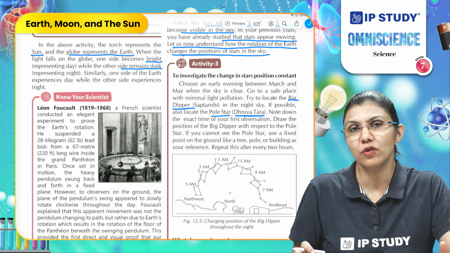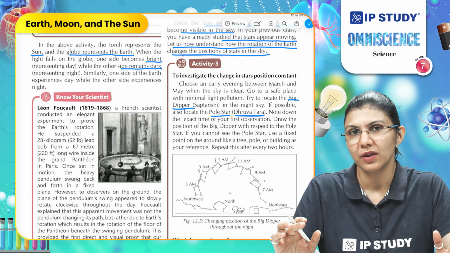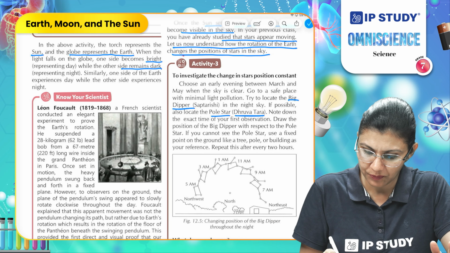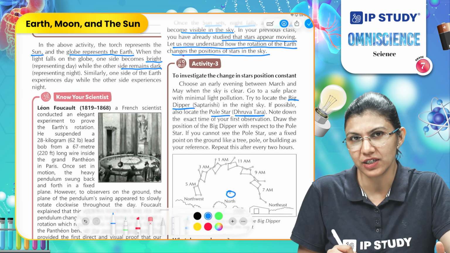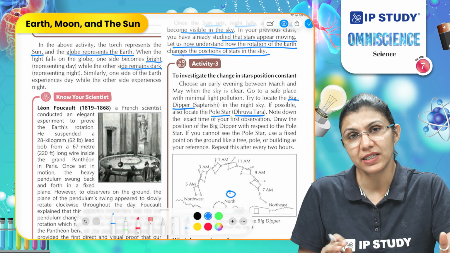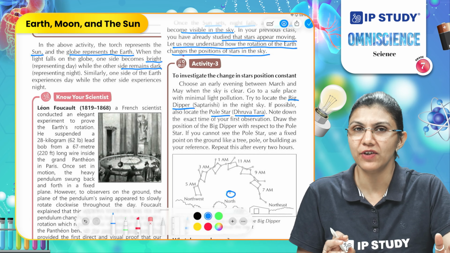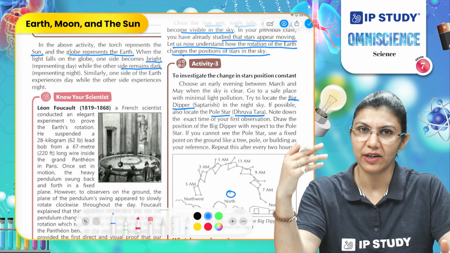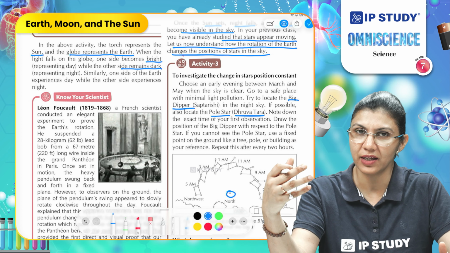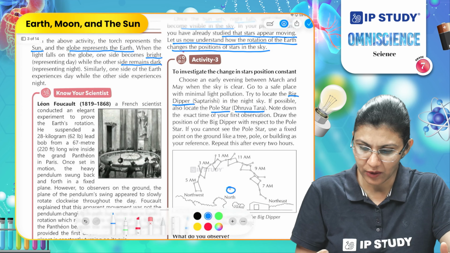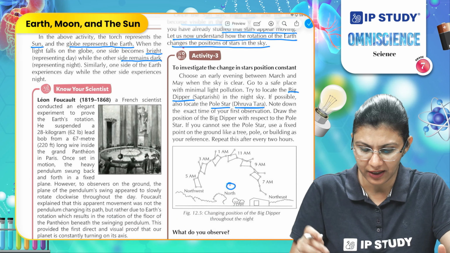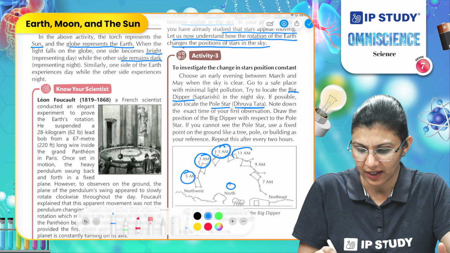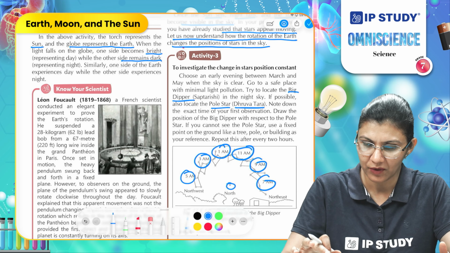So here you will notice a spoon shaped constellation is visible in the night sky and you need to mark the reference point which is the pole star. If you cannot see the pole star, you can find any fixed pole or a tall tree as a reference point and then observe the constellation in the night sky. Here what we are doing, we are observing it at different times: 5 am, 3 am, 1 am, 11, 9 and 7 am.